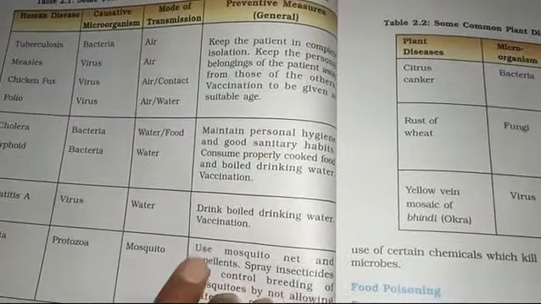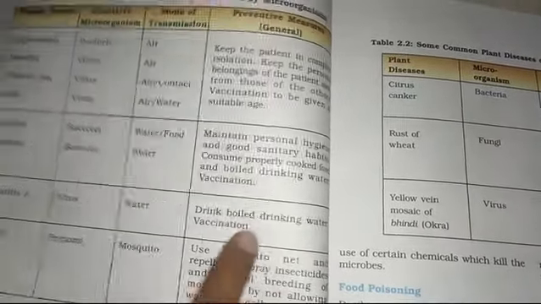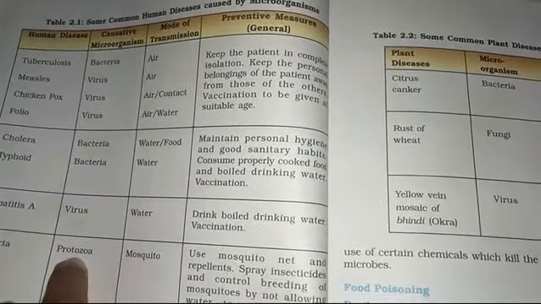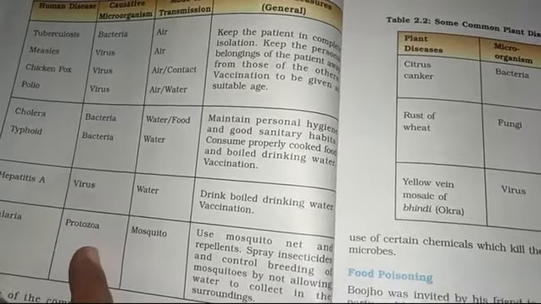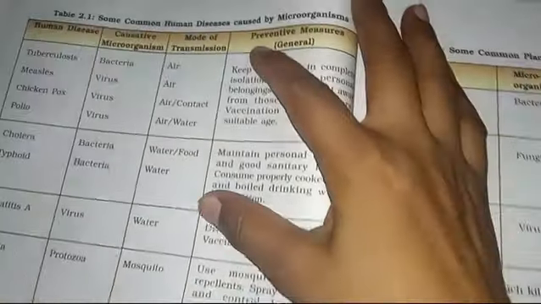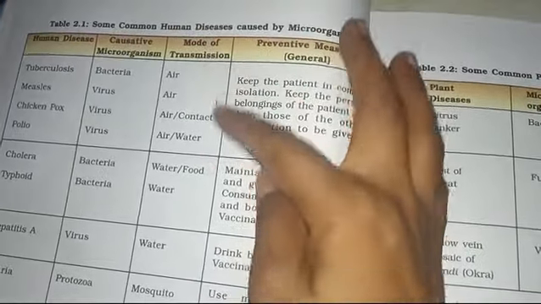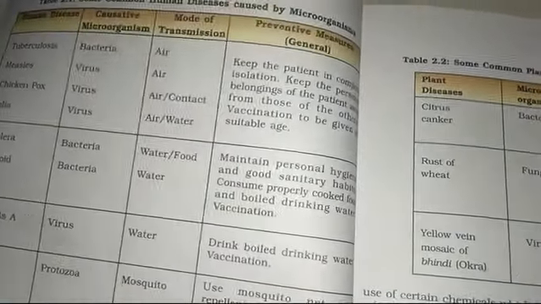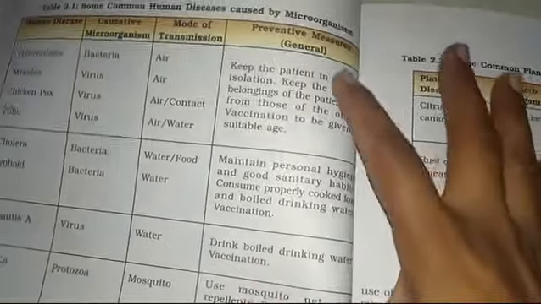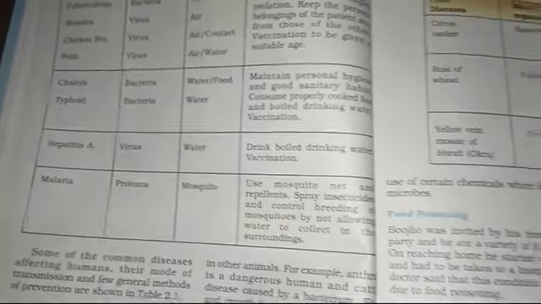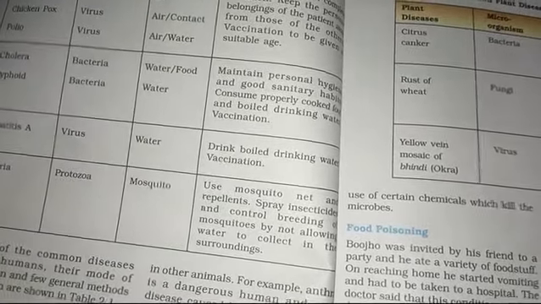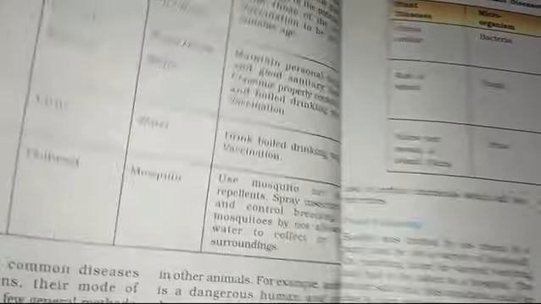Now, there is a table. You will read the table, and you can observe that there are many diseases which are caused by microorganisms like bacteria and viruses, and their mode of transmission is also given, like air, water, food, mosquitoes, etc. You can read the table and observe how these pathogens affect us, and how the carriers carry these disease causing microorganisms.